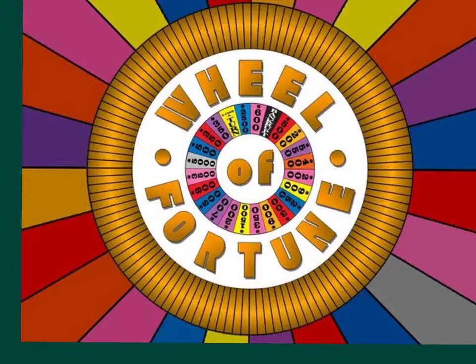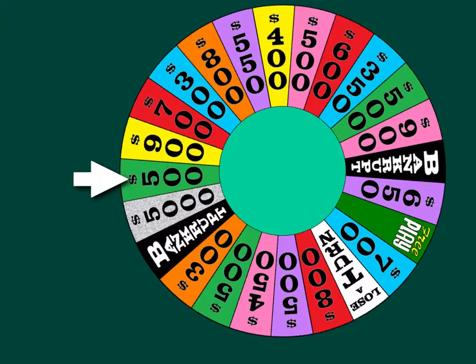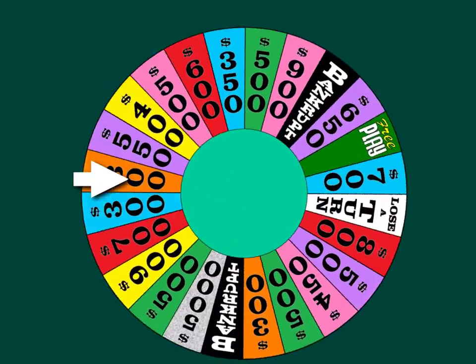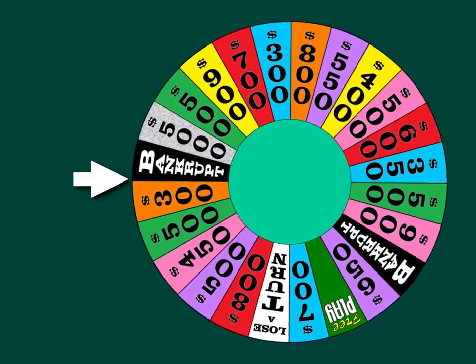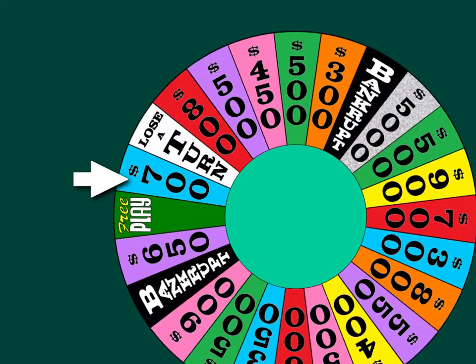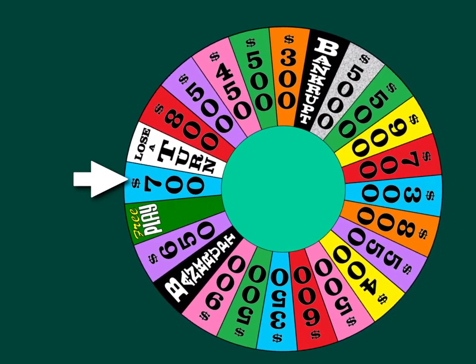So let's use a little bit of this Wheel of Fortune fame to learn a little bit about probability. Okay, here's the spinner. Let's spin it and see what we wind up with here. Well, it looks like I wound up with $700. I gotta guess a letter. Was that good, bad, or should I risk it? I'm not sure. There's actually some math that could help me figure out if it's worth the risk or not.